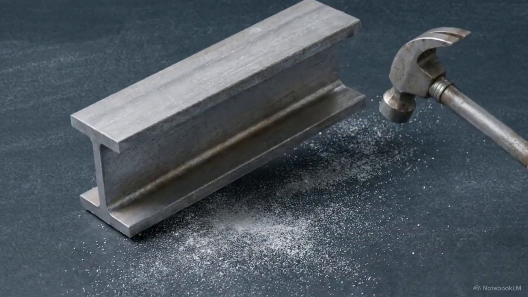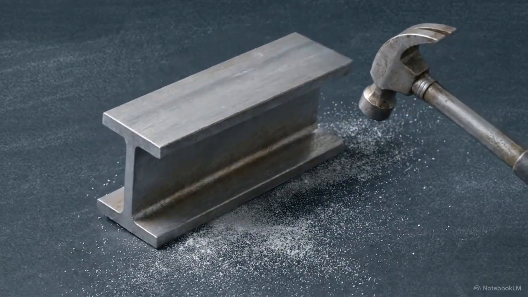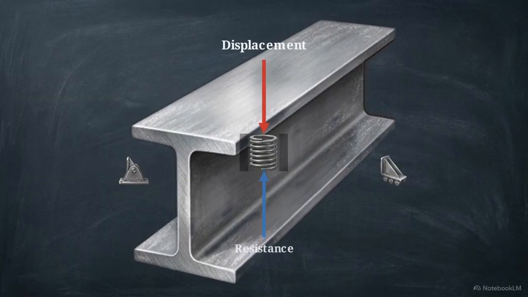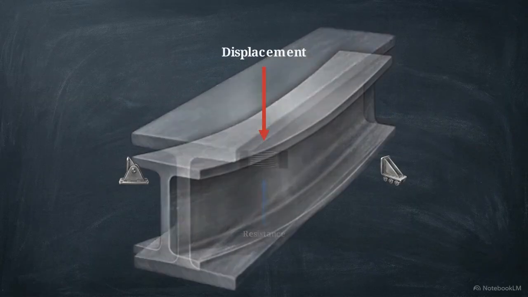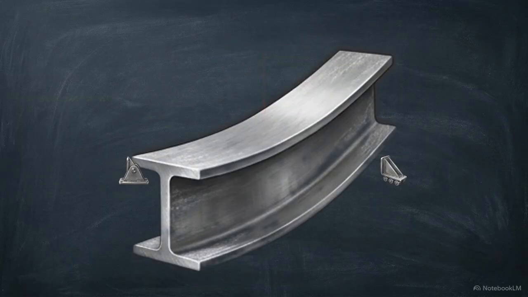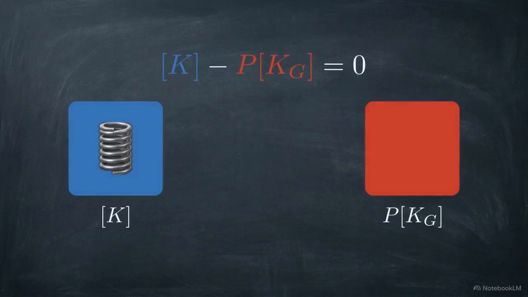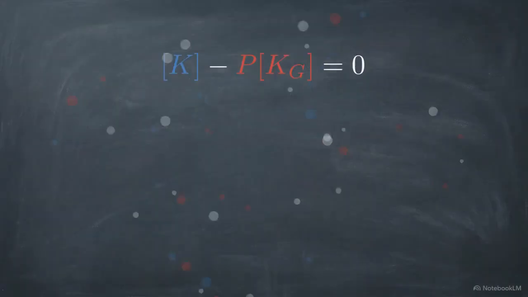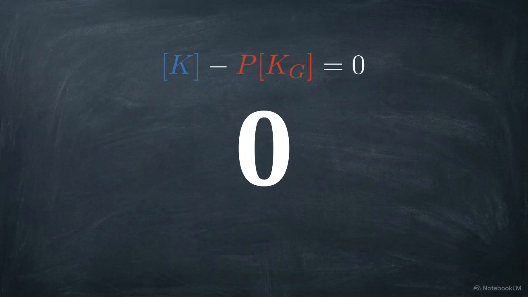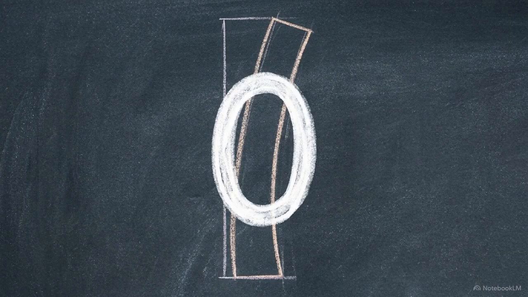If struck, it sways languidly instead of vibrating sharply. The smooth descent reveals a structure systematically losing its ability to push back against displacement. Then the dynamic frequency curve definitively terminates right here. At this exact coordinate, the geometric stiffness penalty has perfectly canceled out the elastic stiffness of the beam. The net stiffness drops to true zero.